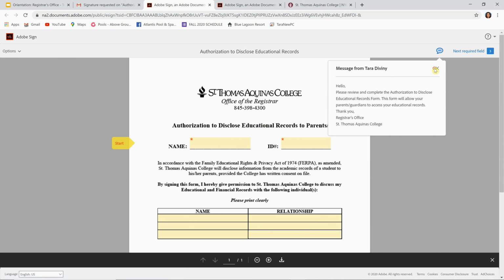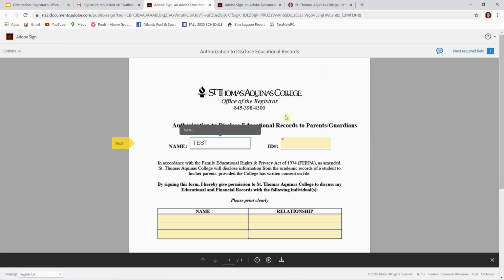And this brings you to the authorization to disclose educational records to parents and guardians. So this is the form that you want to fill out so that we know who should have access to your academic records. So you want to put your first and last name. You want to enter your student ID. This is the S00 number that you received from the Academic Services Office.